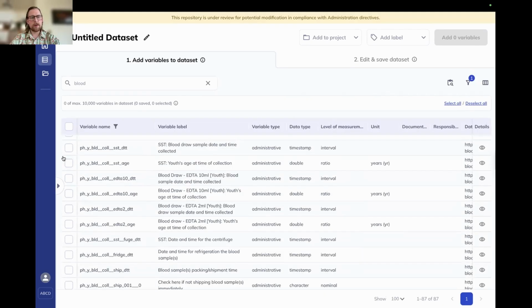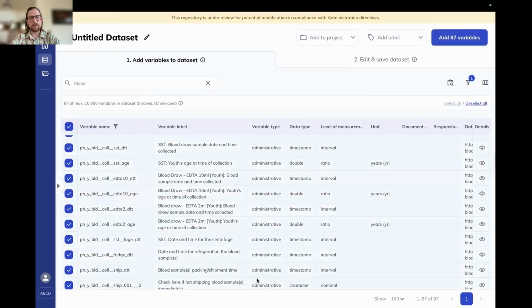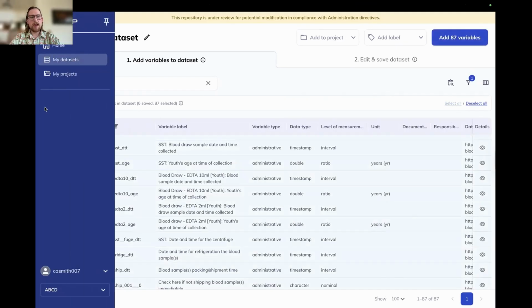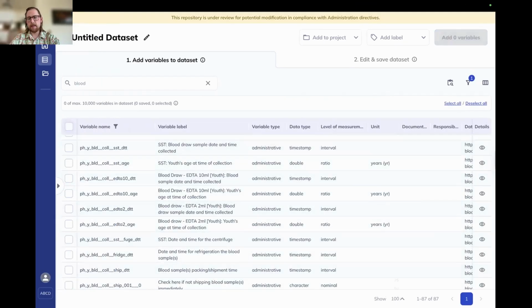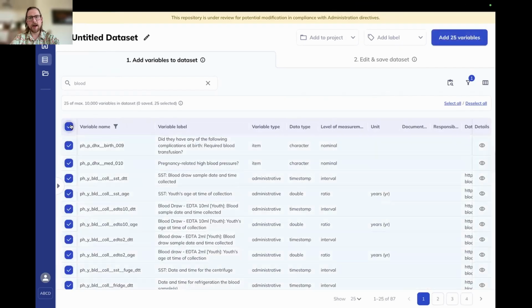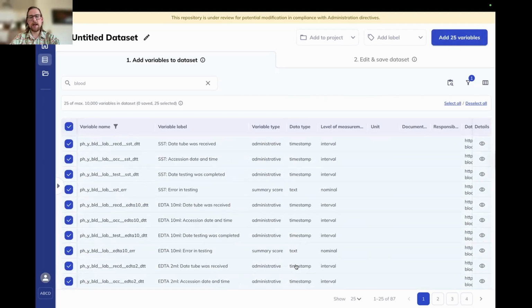So from here, we can either go ahead and select variables individually and add those to our data set, or we can click here and select all of the variables that are displayed on the current page. You have to be careful with that though, because currently I have it filtered to show 100 variables per page, but if I had it on 25 and I select that, it's not going to select all the variables that I have it filtered to, just the ones that are on the front page.